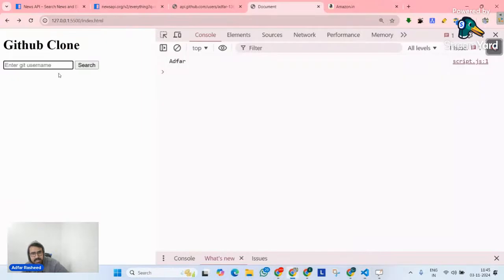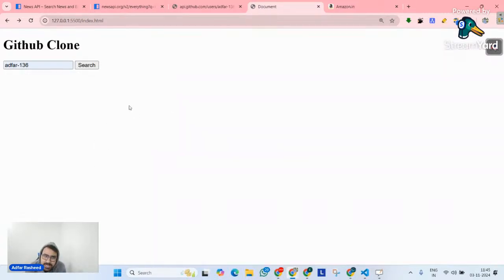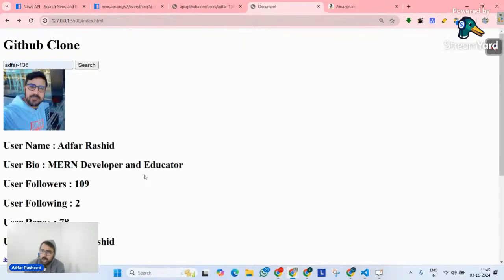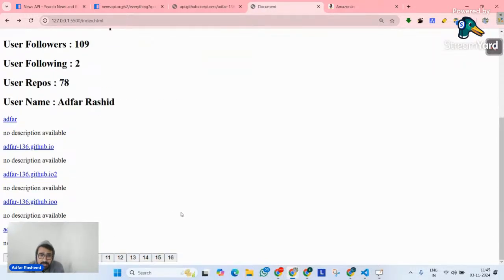But there's still one issue that we have. Every single time it creates the same buttons again. If I click on adfer136, click on search, try to understand the problem. As of now, once I do the search, it creates 16 buttons. Do you see any web application where, if there are thousands of items, all the pagination buttons are in a single line? No, you see maximum 4 to 5 buttons, and then you have previous and next, and they are dynamic in nature.